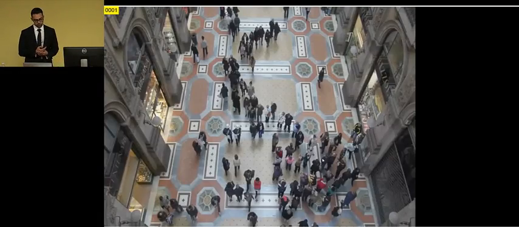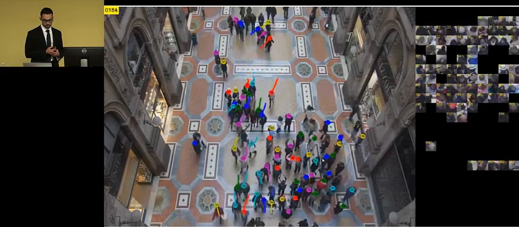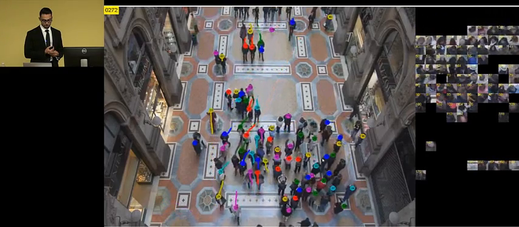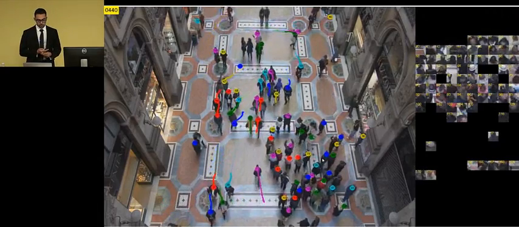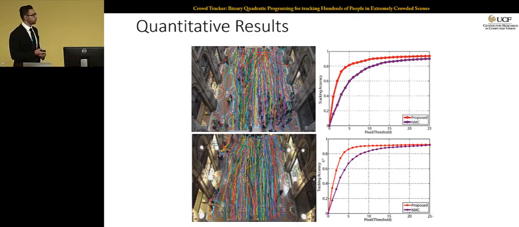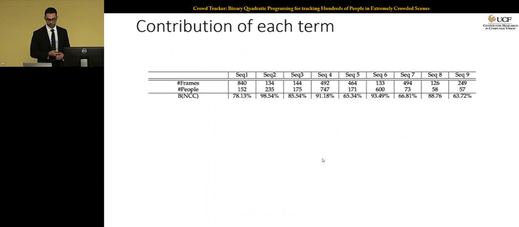And this is one of the medium crowd density sequences, and these are the qualitative results on that. And you can see the quantitative results for both sequences. On the left, you see the tracking results, and on the right, you see the tracking accuracy with respect to pixel threshold error. And we are comparing with NMC, which is the work of Idris et al., which was the state-of-the-art before this method.